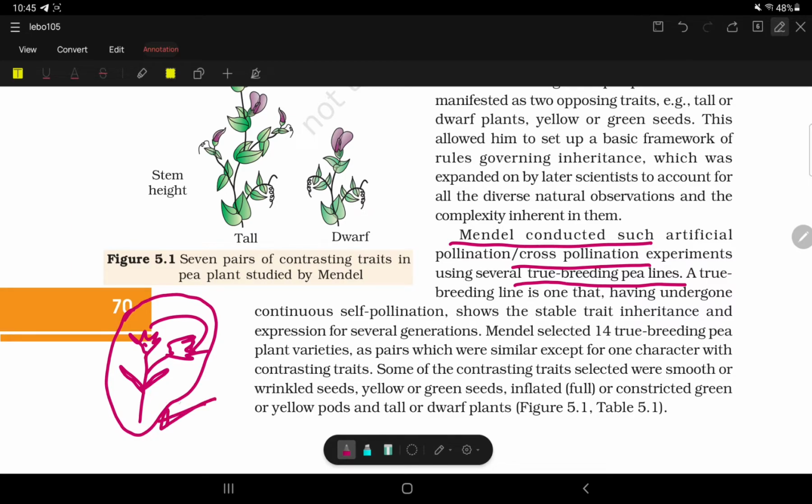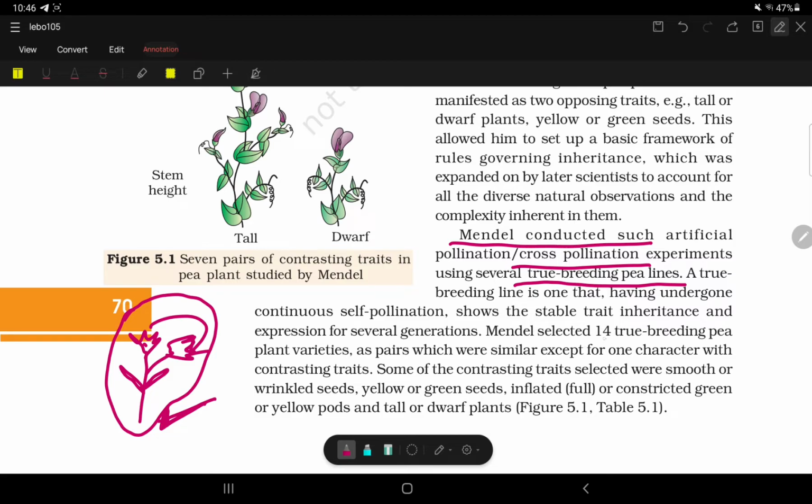There is no change in the progeny because they are self pollinated, so the genes won't change drastically in this case. And in case of cross pollination, the genes and characters of the plant may change drastically. So Mendel took the true breeding pea plants for this, to show stable trait inheritance and expression for several generations.